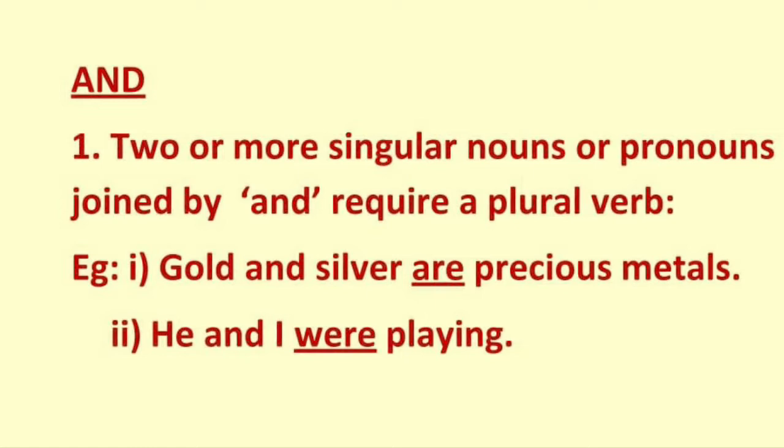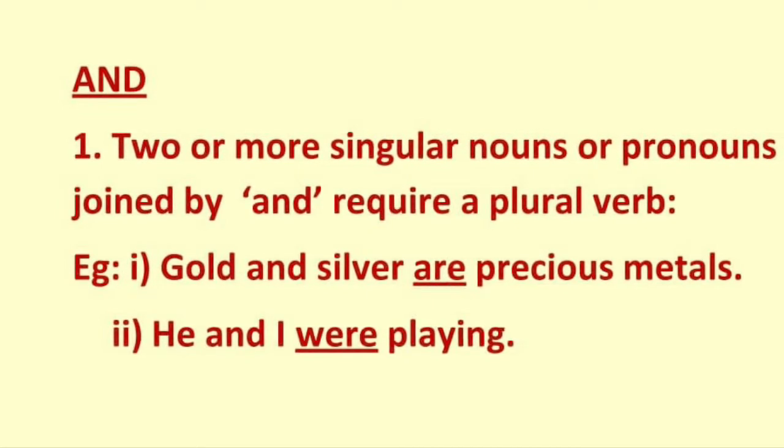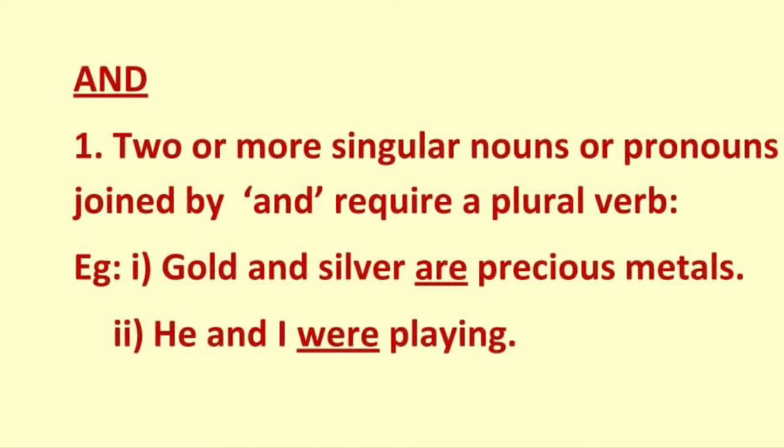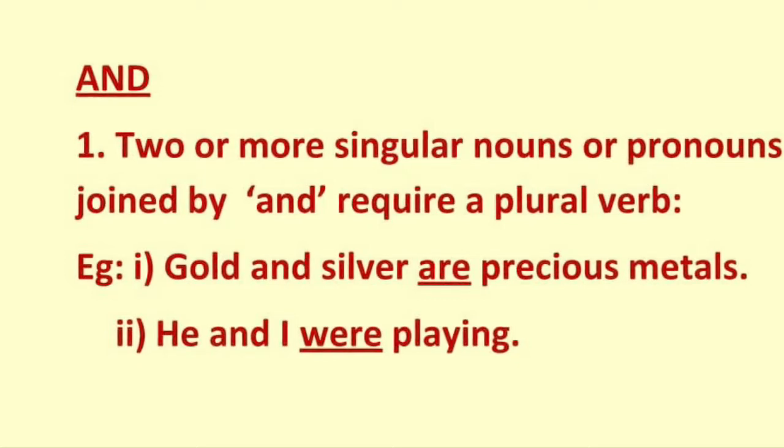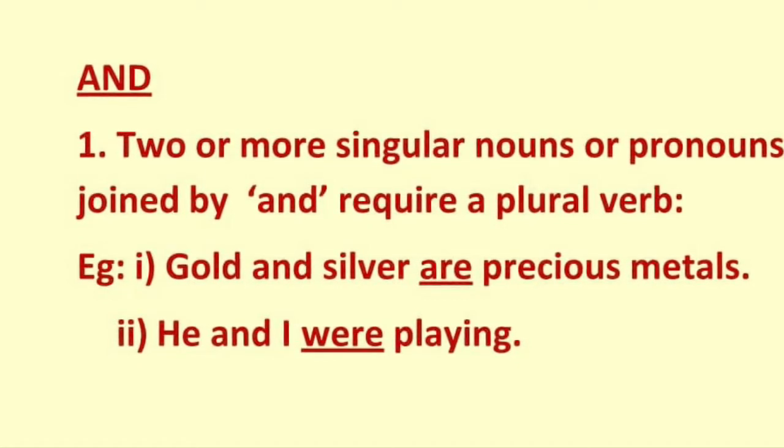Let us see the second example. He and I were playing. The same rule follows here as well, though he is a singular word and I also is a singular word, but when we are adding he and I using and, it becomes plural, so we use were and not was.